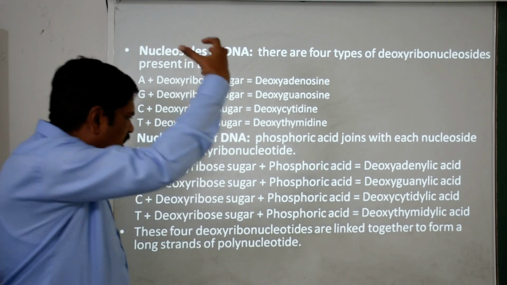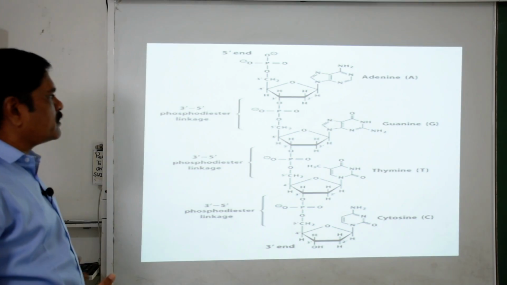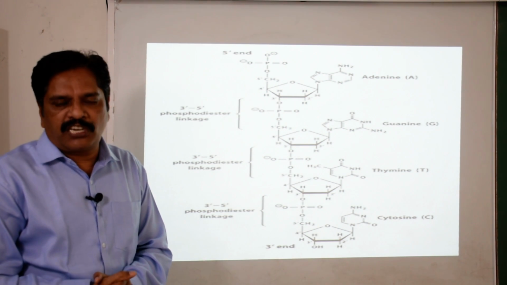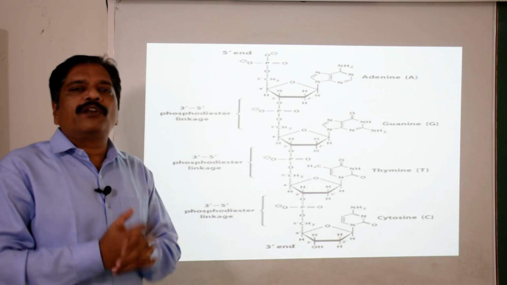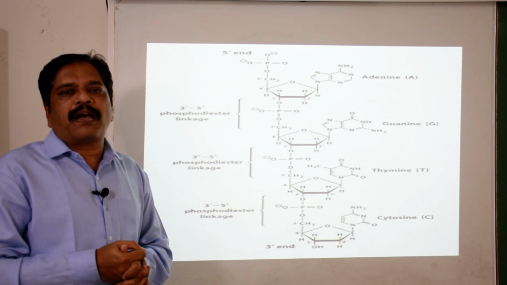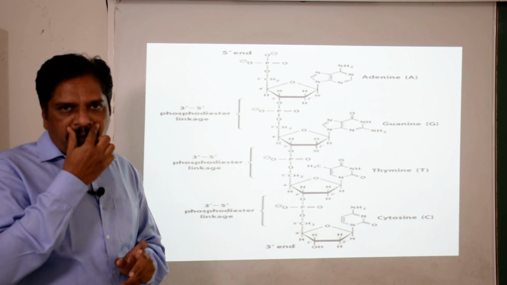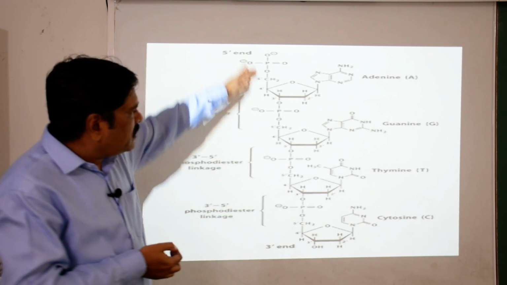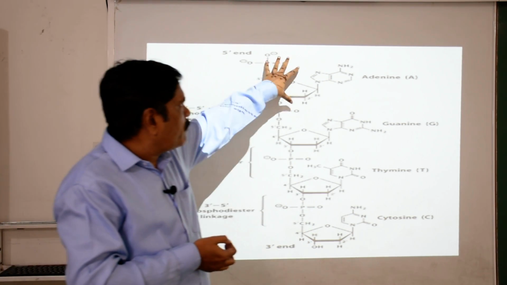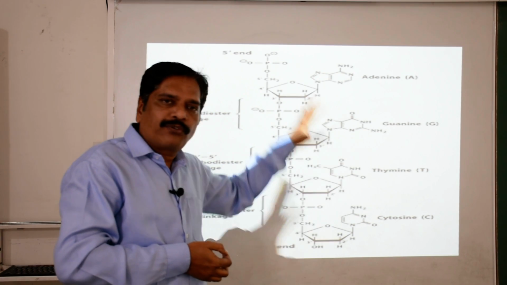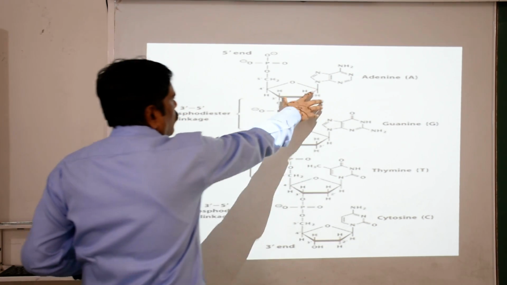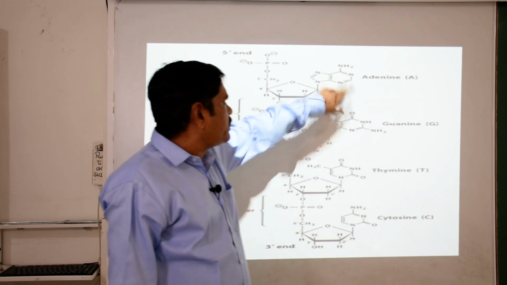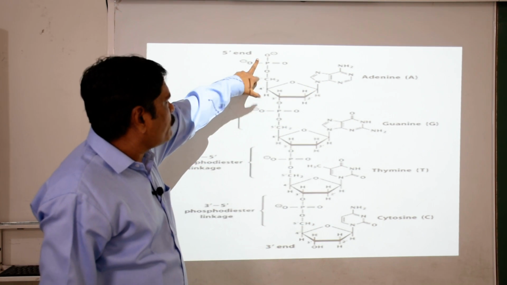A long chain of these is responsible for constructing a polynucleotide chain, and when two polynucleotide chains are arranged antiparallel, they form a double-stranded DNA structure. Here you can see a polynucleotide chain in which the first, second, third and fourth nucleotides are arranged. On the first carbon atom of the pentose sugar a nitrogenous base is attached, and on the fifth one there is phosphoric acid.